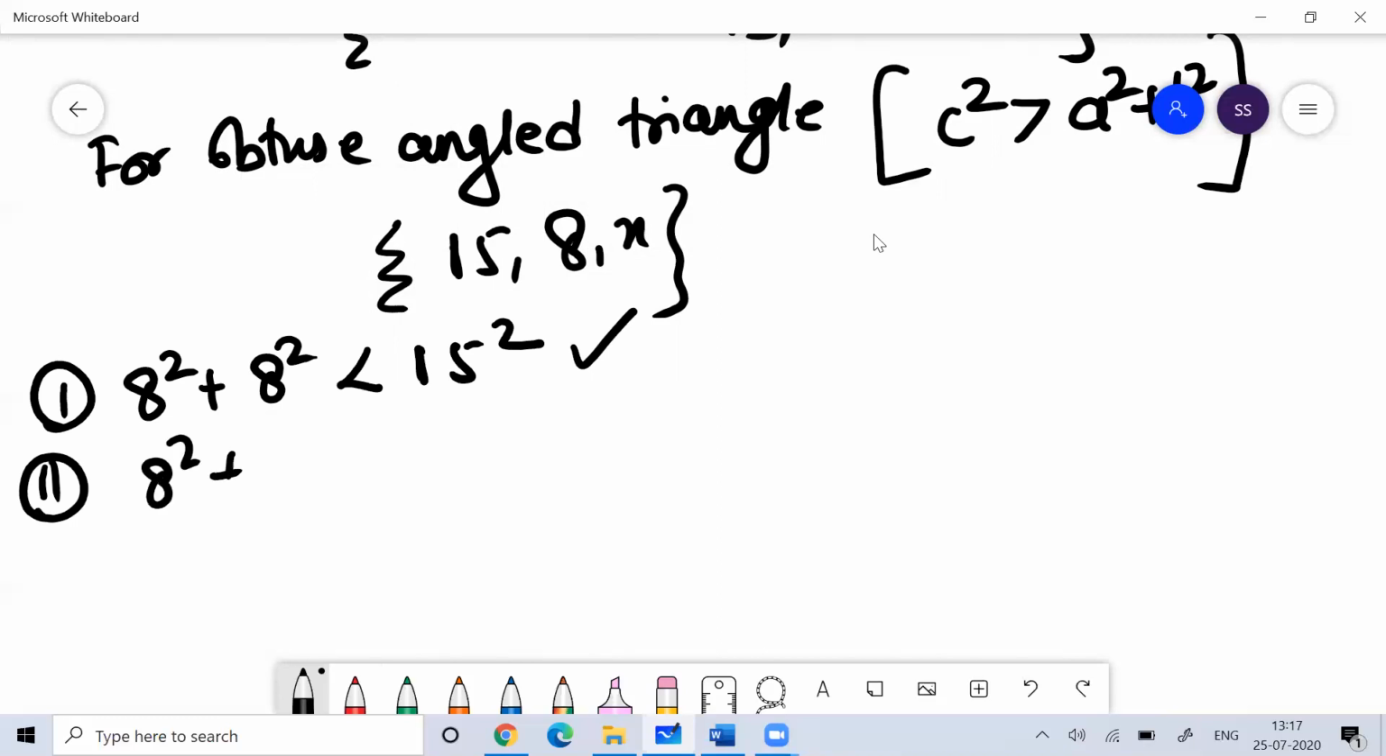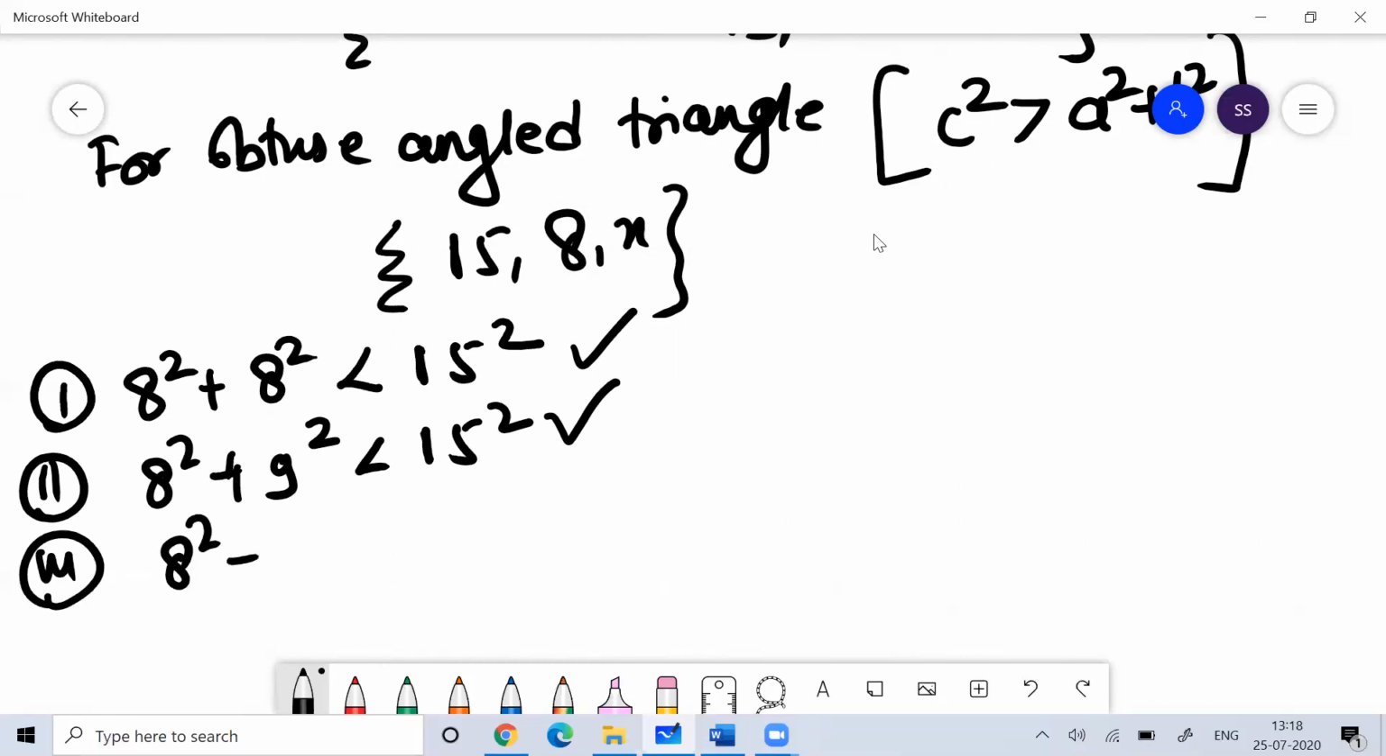Then 8 square plus 9 square is less than 15 square. So again, this can be the case. You know 9 square is 81, 8 square is 64, so that's 145. 15 square is 225, so definitely this is working. 8 square plus 10 square less than 15 square: 8 square is 64, 10 square is 100, that's 164.